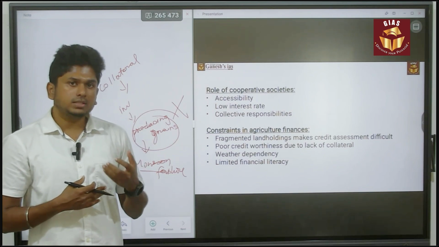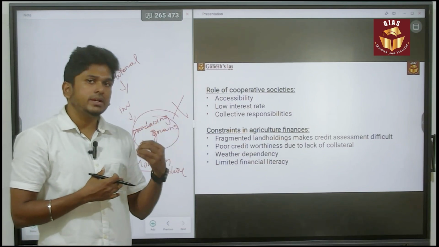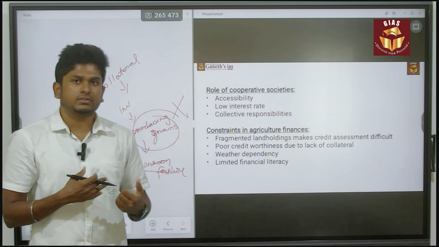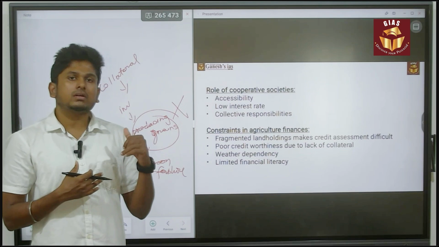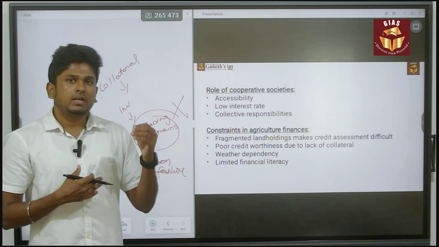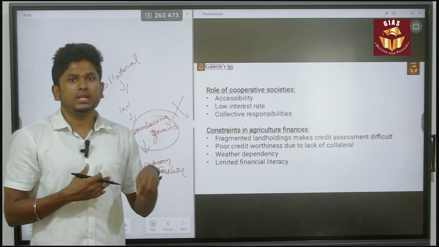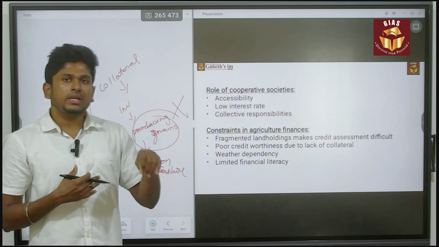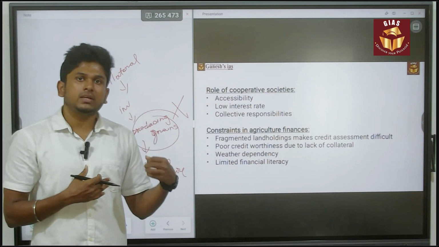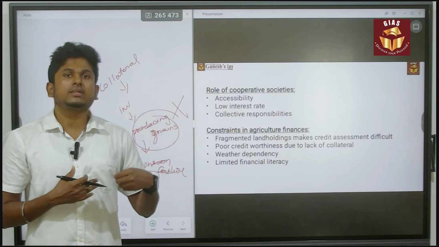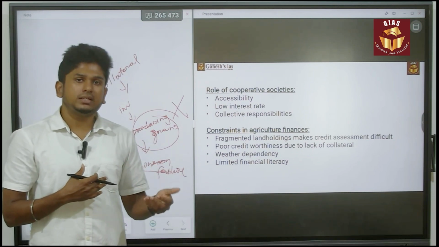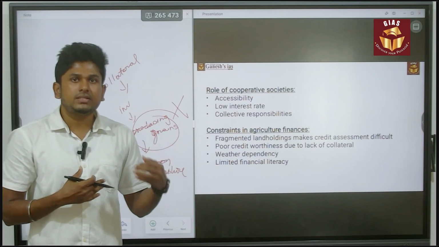To overcome all this, the government gave a new idea called the cooperative society, and also they inculcated financial literacy through the post office. The government is doing a lot of things through the post office, because in rural areas the accessibility to banks is very minimal, but every rural area has a post office. So the government gave a new idea in the 1970s, using the post office to inculcate financial literacy and also increase savings activities. That is also a major change made by the government.